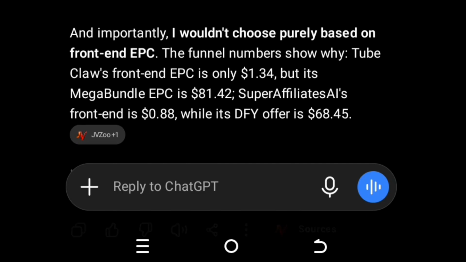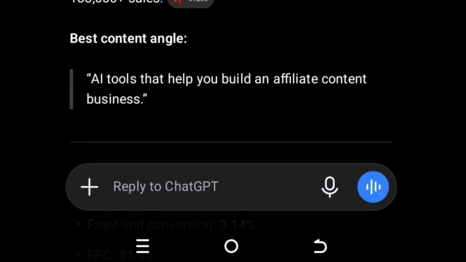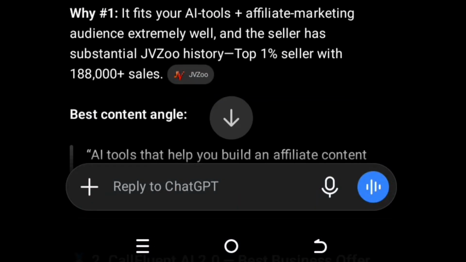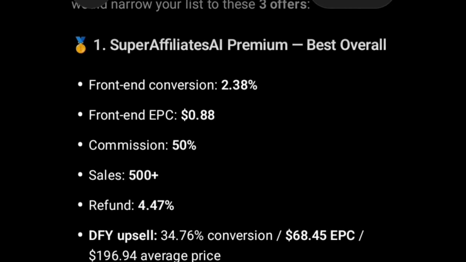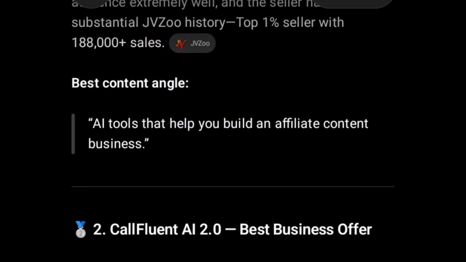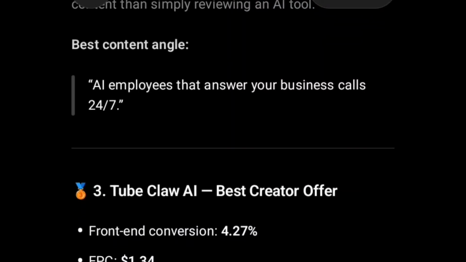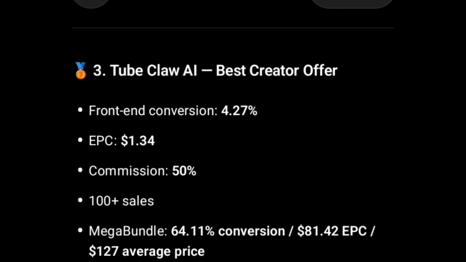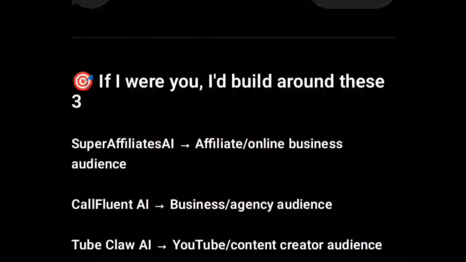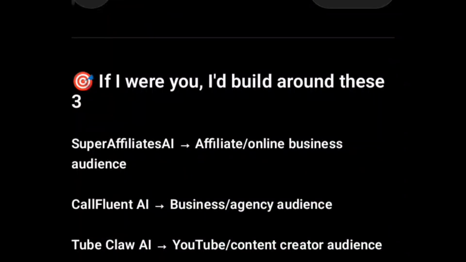Look at this suggestion. After mentioning the best 3: Super Affiliate AI Premium, that is the number 1 product on the list, Confluence AI number 2, and then Claw AI. Now look at the ending part of it. It says, if I were you, I would build around these 3.